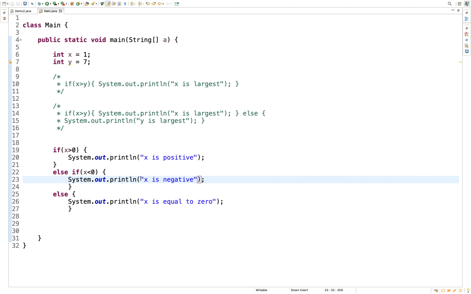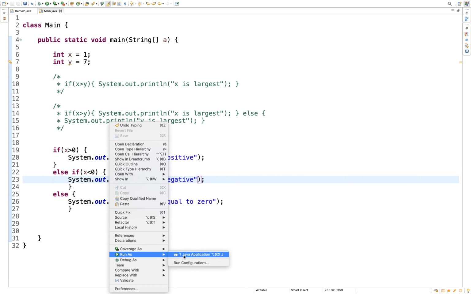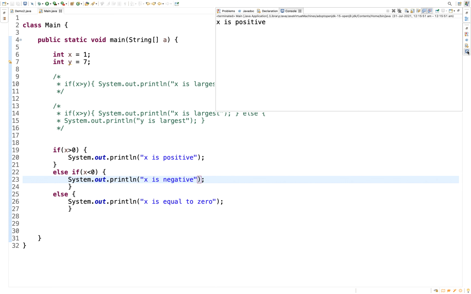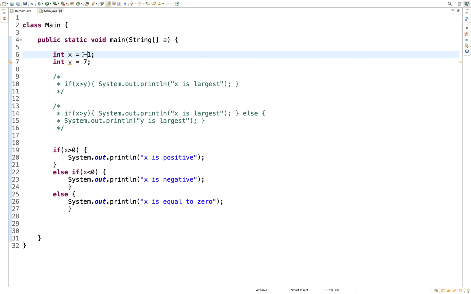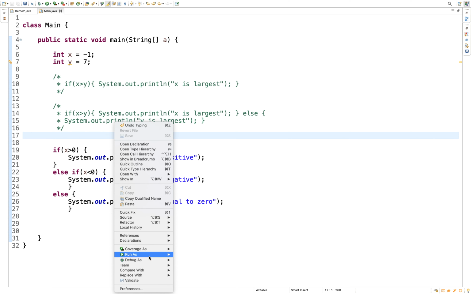We'll run this program and see what is the output. Now the x variable value is positive. Let's run this and check the output. X is positive. Let's make the variable value negative and execute the code.